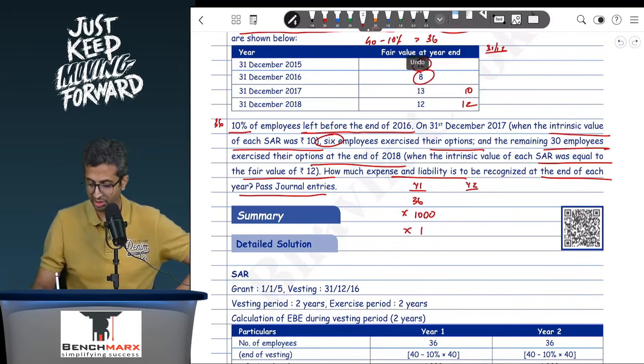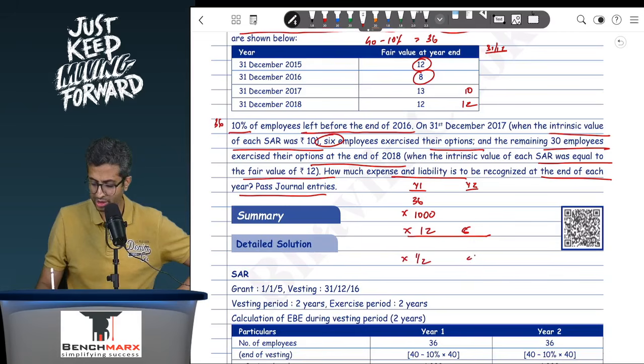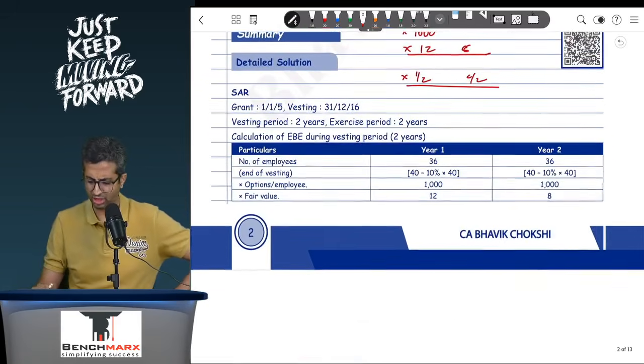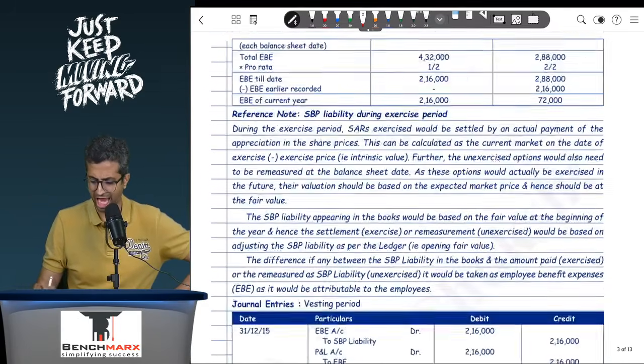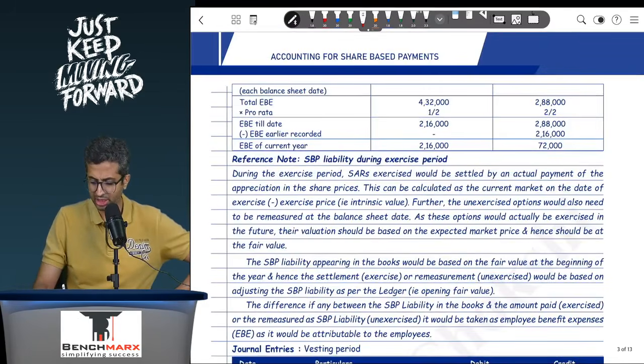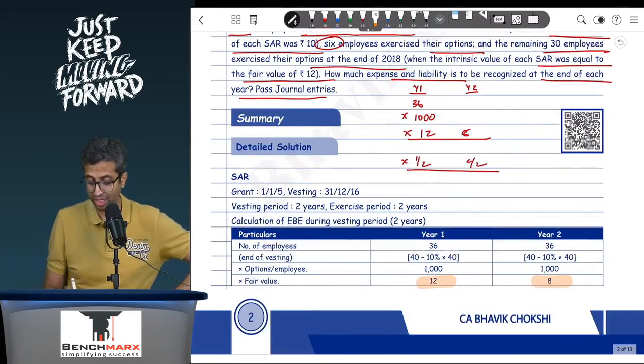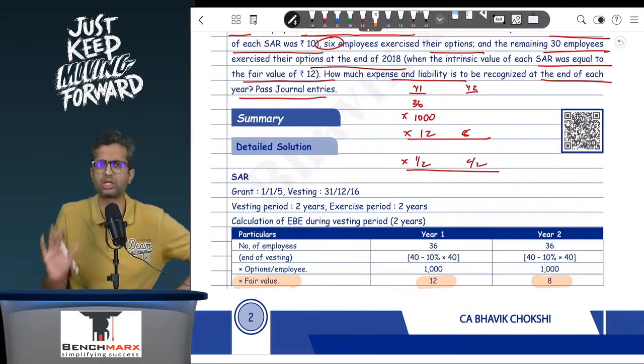In the second case, for example, this is 8. Accordingly, you will find a number. You will prorate it over 2 years, 1 by 2, 2 by 2, less earlier recorded, and you will get the answer. If you go to see the working over here, it is the same working, and you will probably get EBE to be recorded at 2,16,000 and 72,000. The important thing over here is you are taking the fair value at each balance sheet date because it is a SAR question and not an ESOP question.